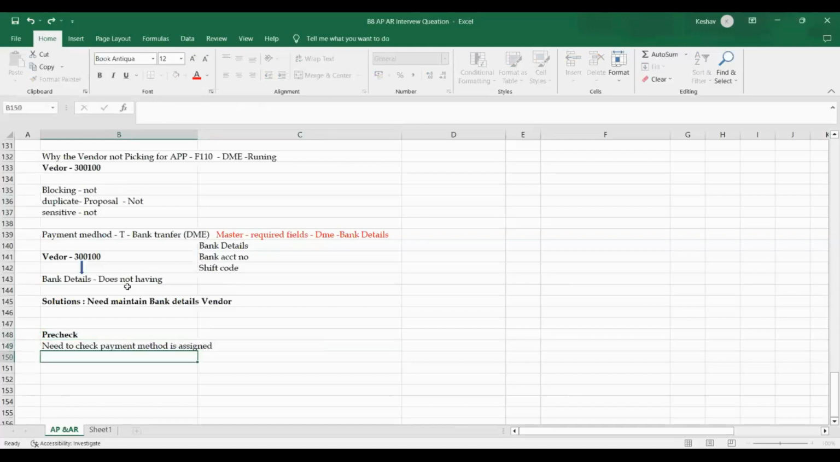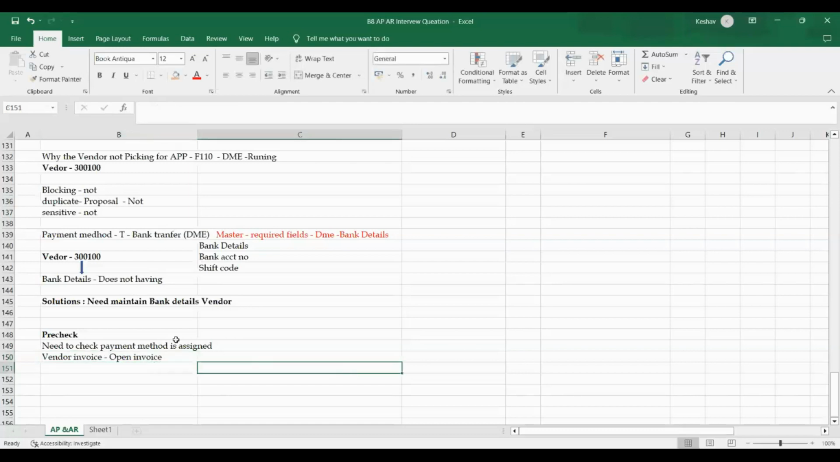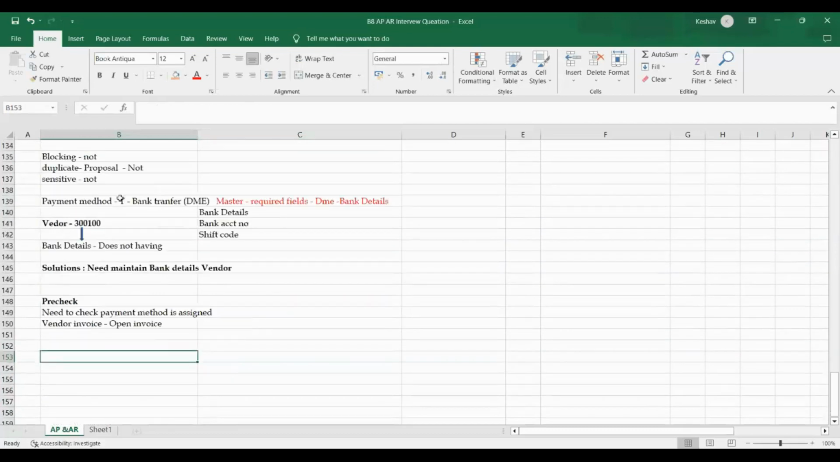That is one thing. Second thing, whether the particular vendor has open invoices or not. These are basic things I can say. Along with that, there are many other pre-checks actually. These are very basic things I can tell you here. These are all issues we can address.